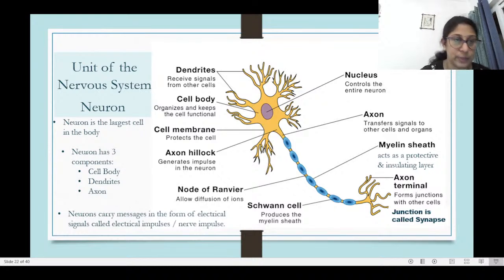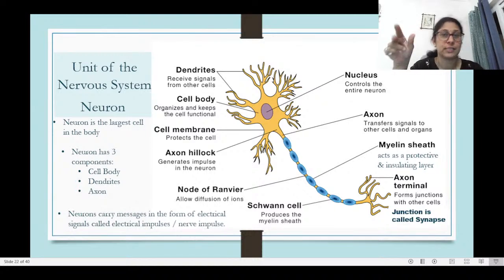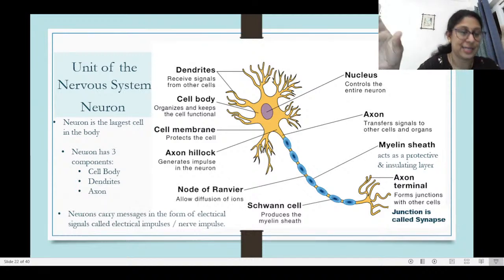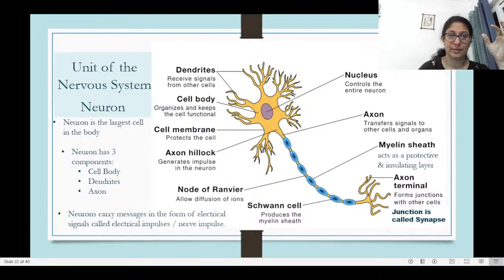Now let's proceed with the next thing, which is the unit of the nervous system, or your neuron. The unit of the excretory system is the nephron, and the unit of the nervous system is the neuron. Neuron is also the largest cell in our body. It's a big and a long cell. It has a cell body, dendrites, and a long axon. Neurons carry impulses in the form of electrical signals. These are known as nerve impulses or electrical impulses.